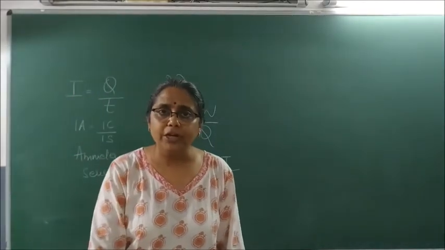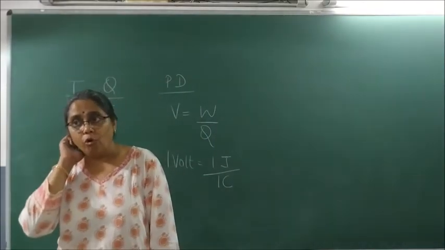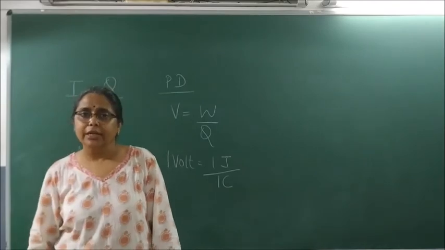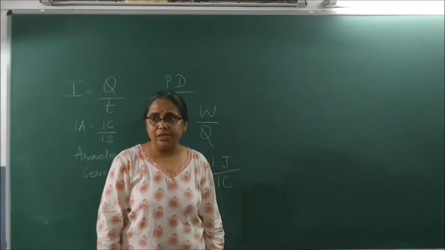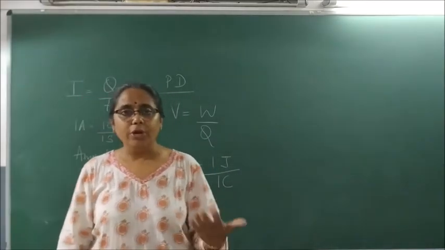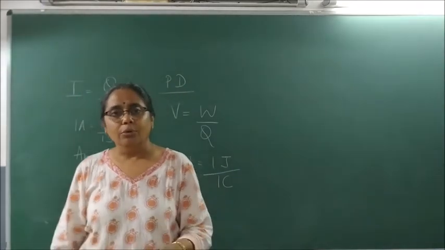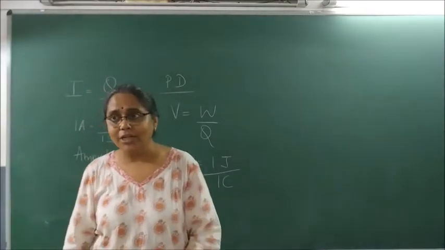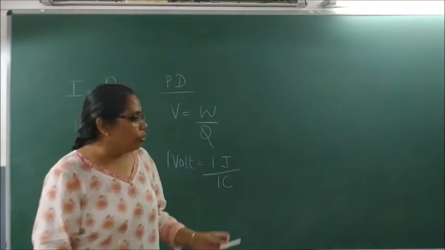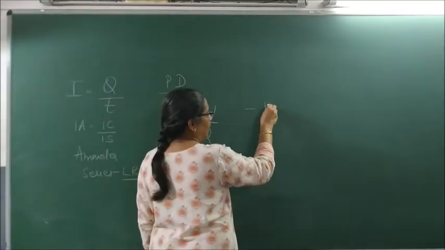The instrument to measure potential difference, voltmeter, always connected in parallel because it is a device of high resistance and hence less current should flow through it. Okay, so basically, am I correct in what I said? I said it should always be connected in parallel.